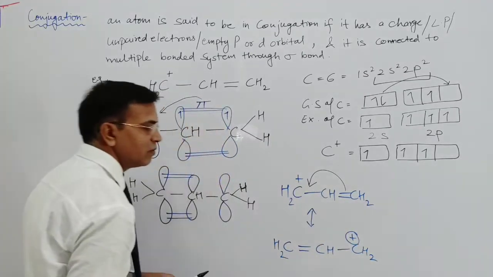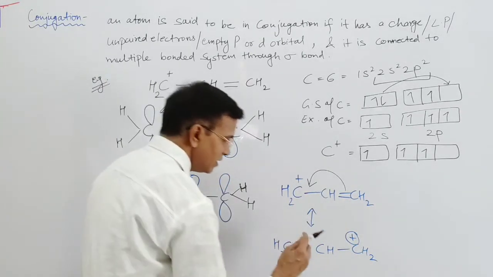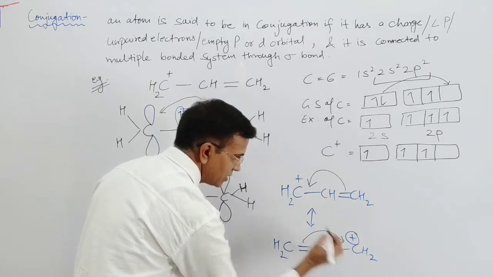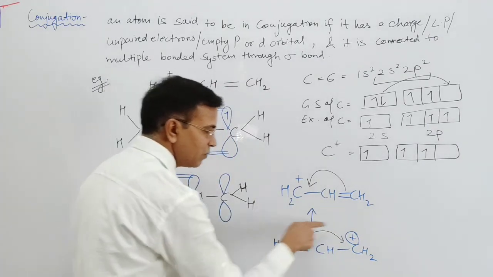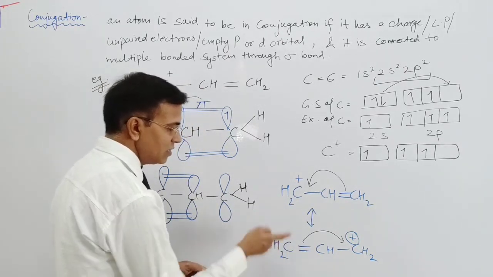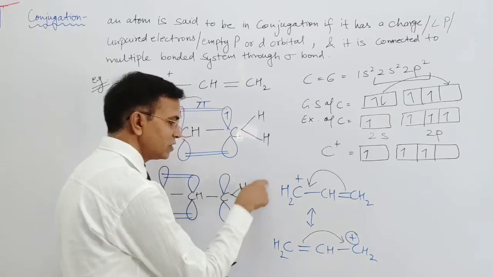Now the positive charge comes on this carbon. Again these pi electrons are attracted by this positive charge, the empty orbital, and the shifting of the pi electrons towards the empty orbital takes place, and the molecule changes to this.